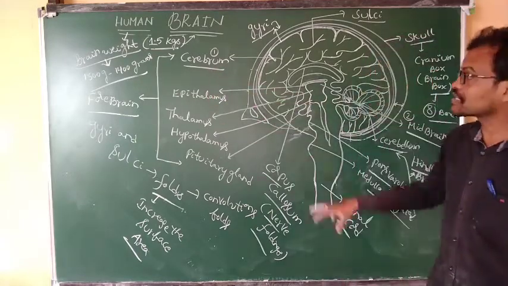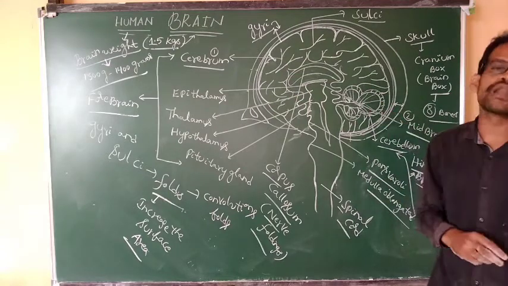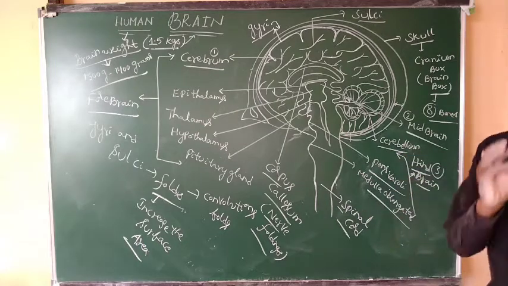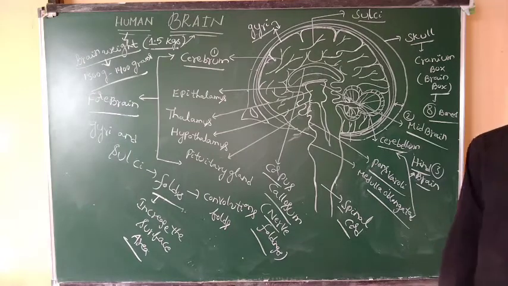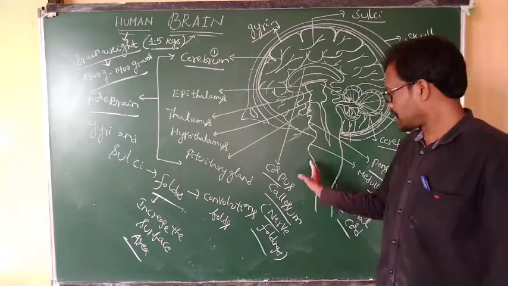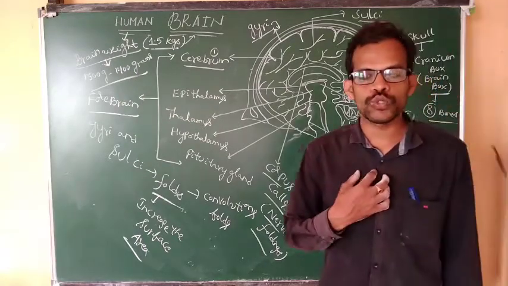The cerebrum is the largest brain part. The smallest part looks like tree branches, like a leaf. This part is known as the cerebellum. Next part, pons varoli. The next part, medulla oblongata. What is the next one? It indicates the spinal cord. Thank you very much.